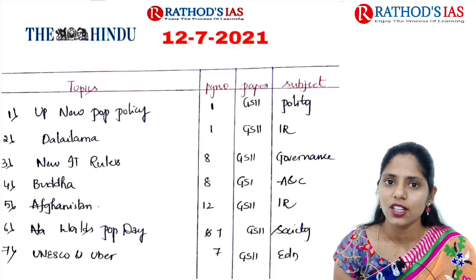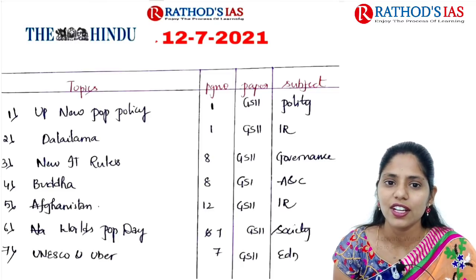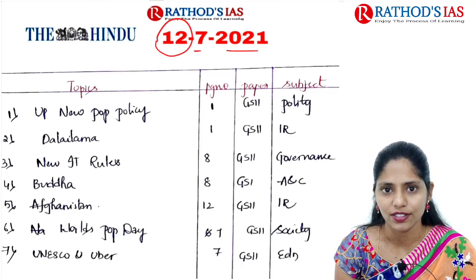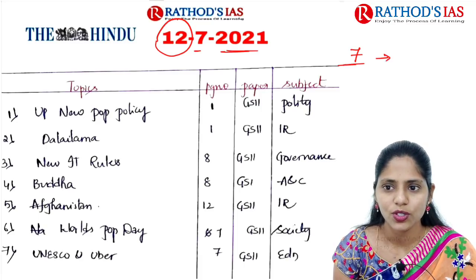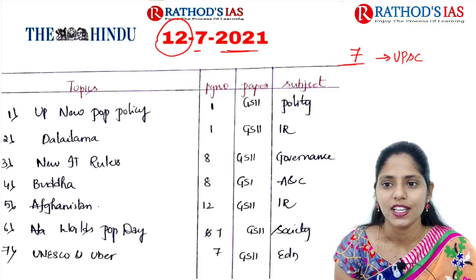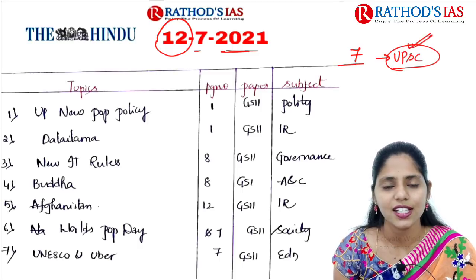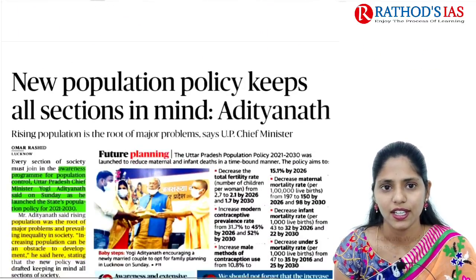Today in this lecture, we are going to see current affairs of 12th July 2021. In this lecture, we are going to discuss 7 topics which are very much relevant to UPSC. So let's get started with our discussion and let us see the first topic.